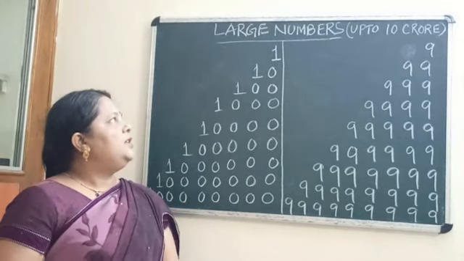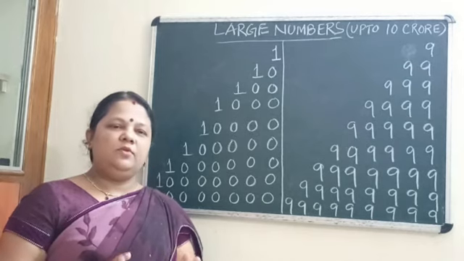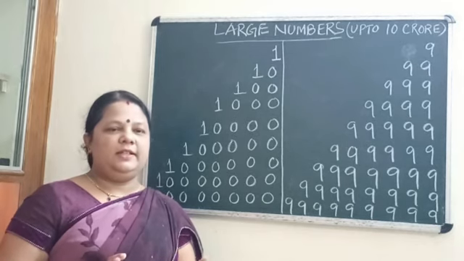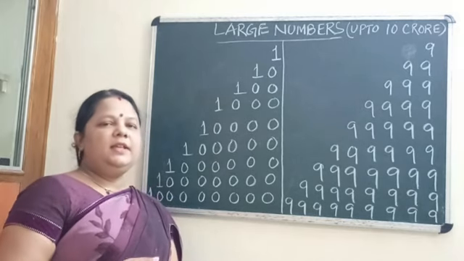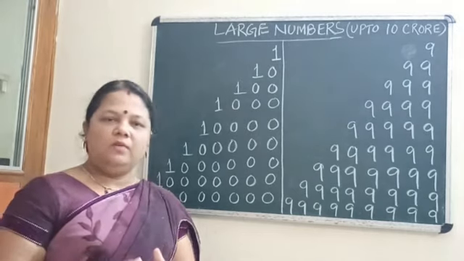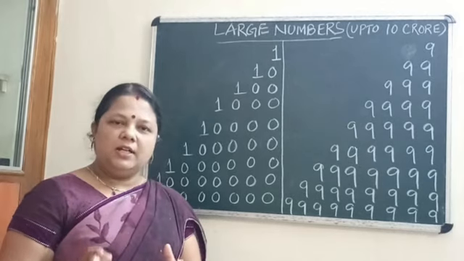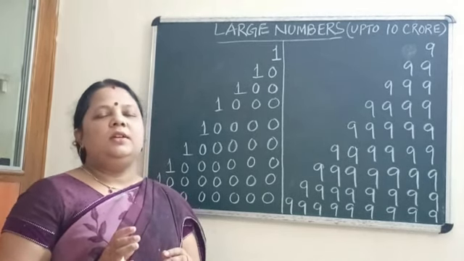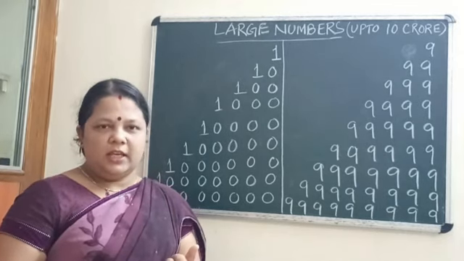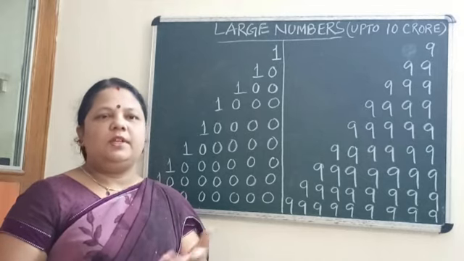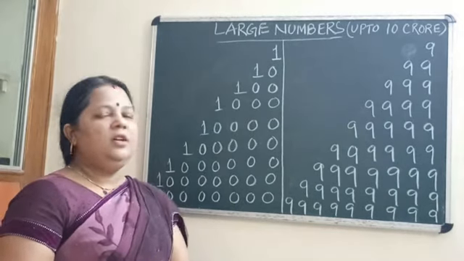So let me tell you first what is a number. It's very common, we are using it in all cases, in our day to day life. But what is a number? It is an arithmetical value or amount or quantity which you express in words or in figures. Why are we using numbers? Because we can represent things, we can solve problems, we can calculate. So everything is related to numbers.